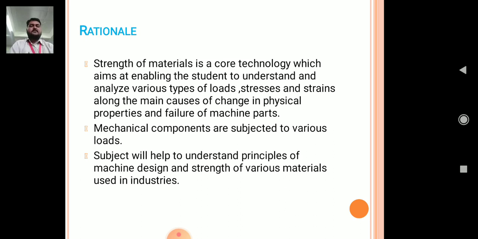Dear students, each and every subject has some importance in diploma, the same as our subject. Strength of material is a core technology which aims at enabling students to understand and analyze various types of loads, stresses and strains, along with the main causes of change in physical properties and failure of machine parts. As students, you know, each machine in our mechanical engineering, when it is in working condition, each element or each part is subjected to some kind of forces.